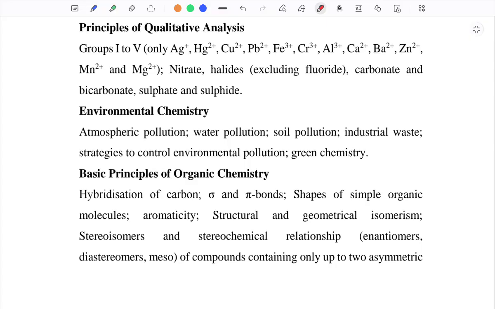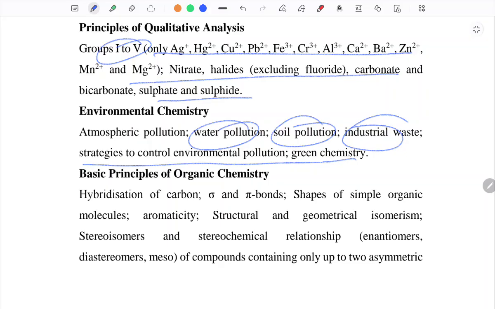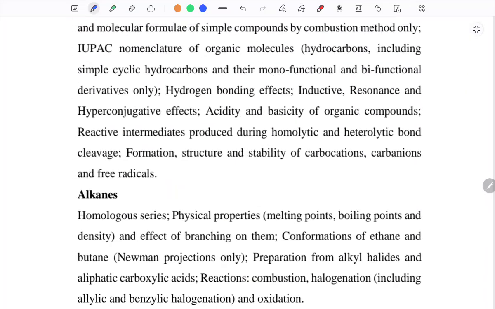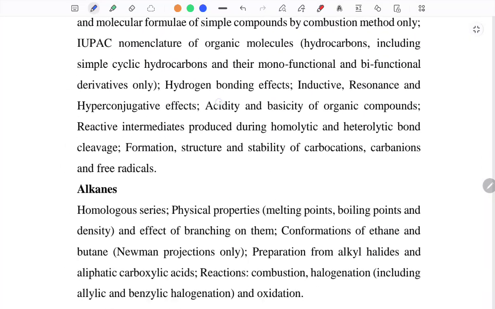So here we have group 1 to 5, nitrates, carbides, environmental chemistry. This is a very interesting thing, and atomicity, compounds, etc. It's still not completed.